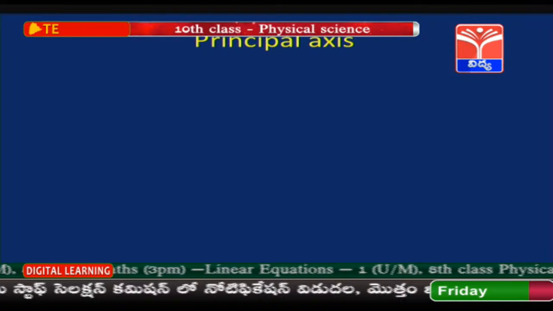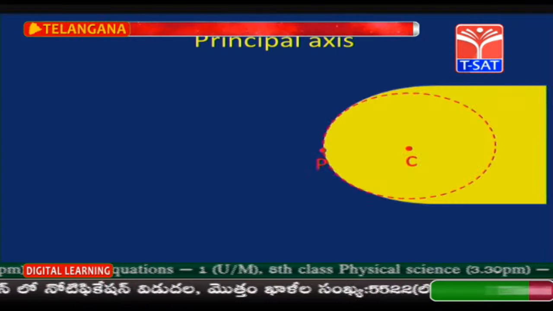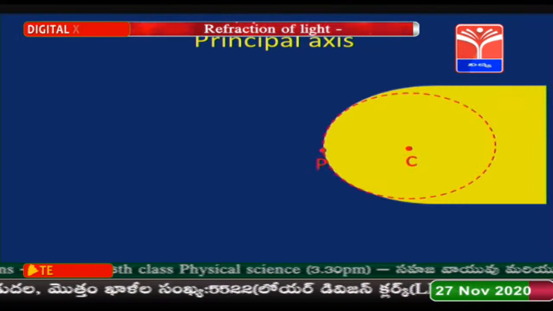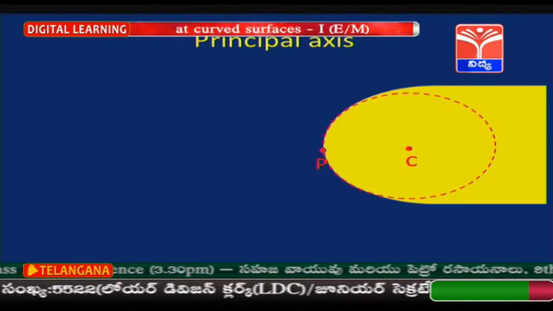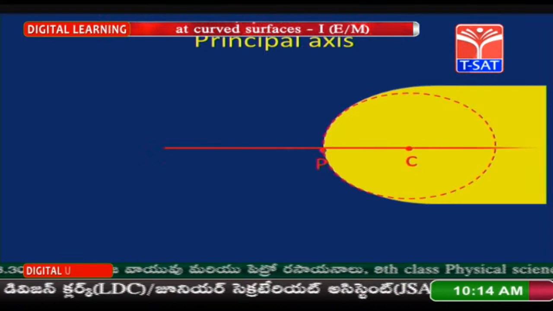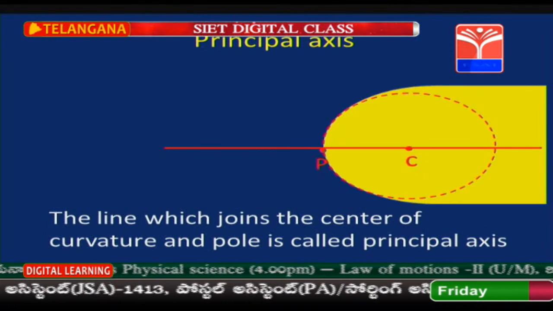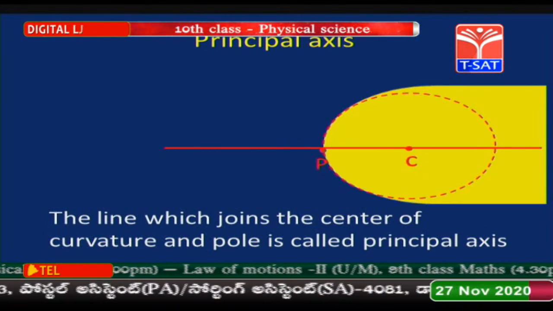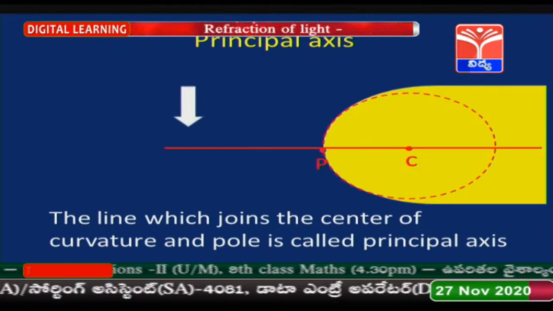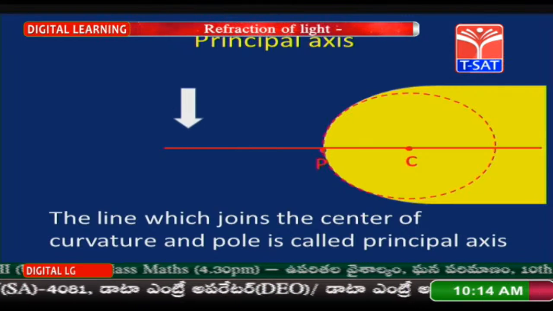Principal axis. See, children, this is a curved surface, P is the pole, C is the center of curvature. The line which joins the pole and the center of curvature is the principal axis. So, the line which joins the center of curvature and the pole is called the principal axis. You can see, children, this is the principal axis.